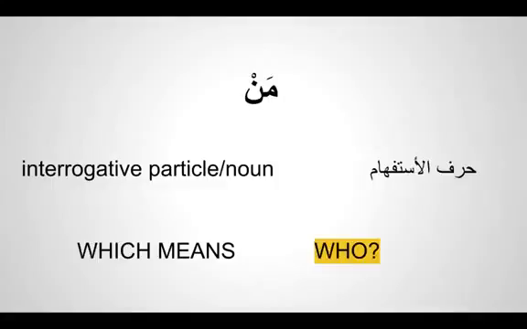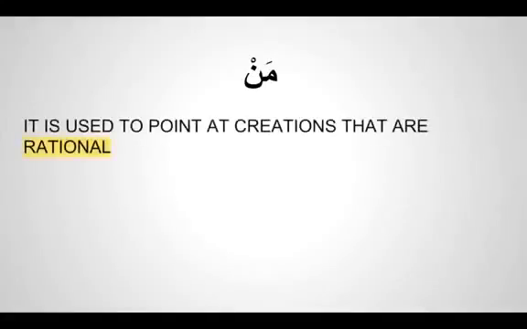It's the same way man in Arabic is used to point at creations that are rational. So what do you mean by rational? That means they have intellect, they can think, reason and act upon. So man in Arabic is used with human beings, us.